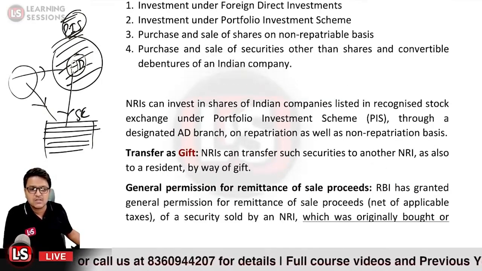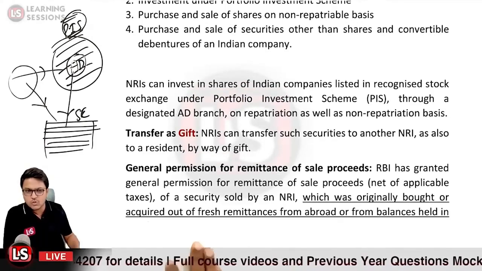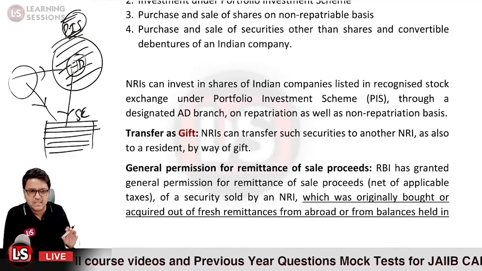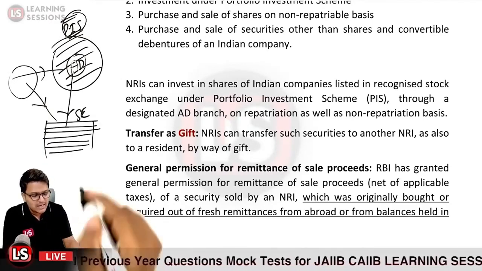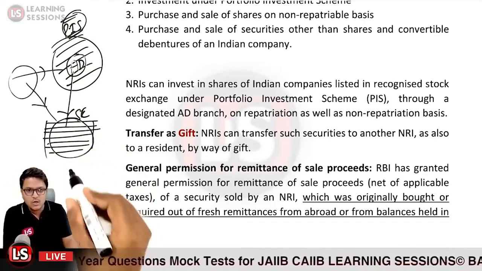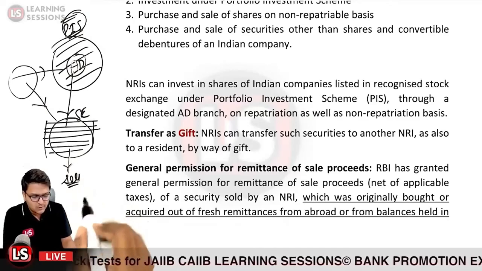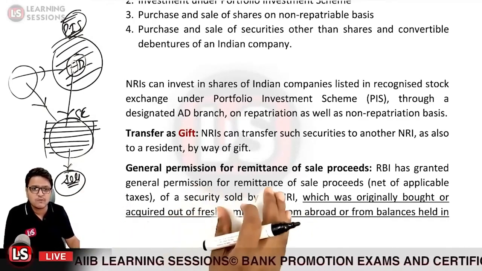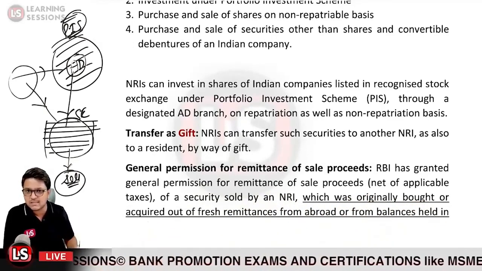Okay, then it is a general permission for remittances of sale proceeds. So general permission has been granted for remittances of the sale proceeds of securities. They have invested into these particular securities. Now, what if they just sell the securities? There is a general permission related to it. RBI has granted a general permission for remittances of the sale proceeds after paying the applicable taxes.